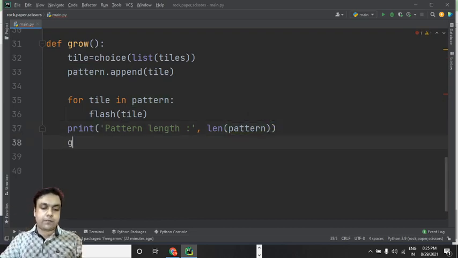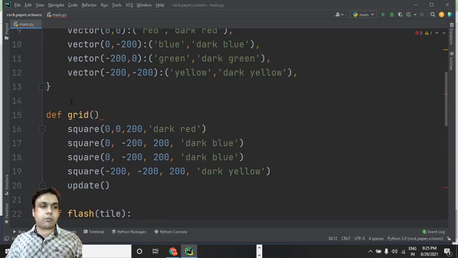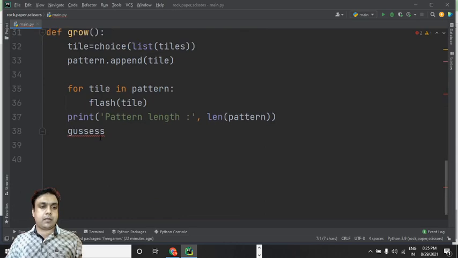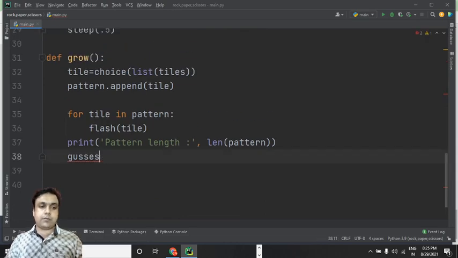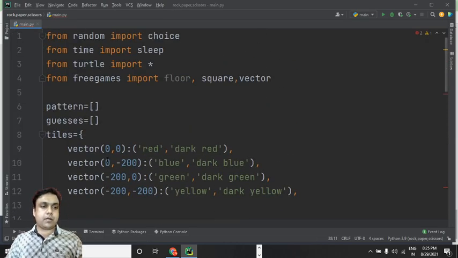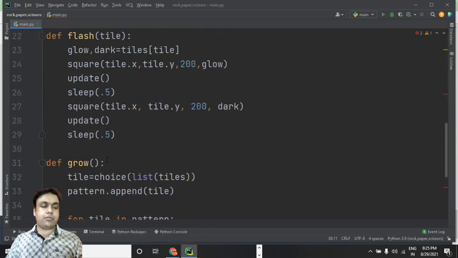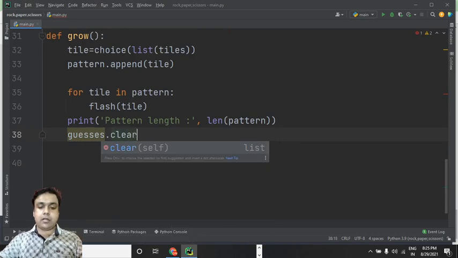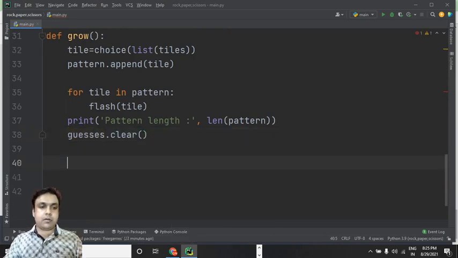Okay, and finally we can use this guesses. What is the spelling of guesses? Okay, that's the thing I've used, guesses. I think it is fine. Yeah, GUESSES. One E was missing, right? And then we can clear the guesses. Let's have another function, def tap.